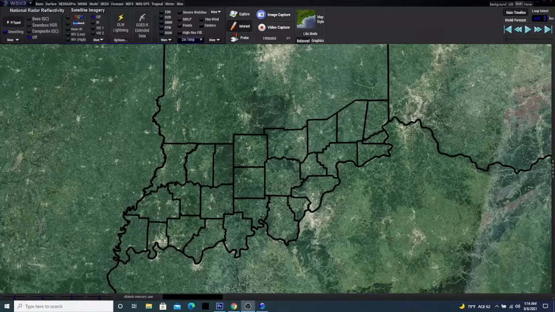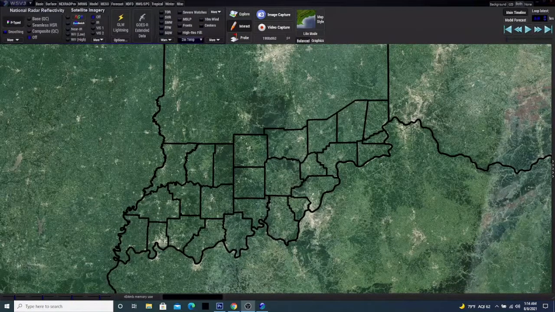In today's video I'm going to be talking about how to make a drop shadow layer that goes underneath the customized counties map. Now to my current understanding, I don't believe you can actually make the drop shadow layer inside of WSV3 and/or implement it even if you make it outside of the program, which is what we will be doing today. If that is incorrect, feel free to correct me on that in the comments.